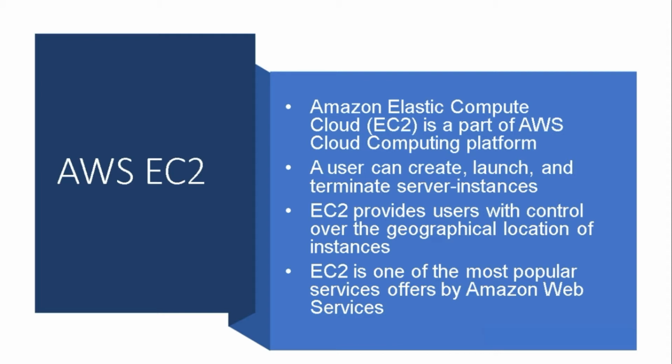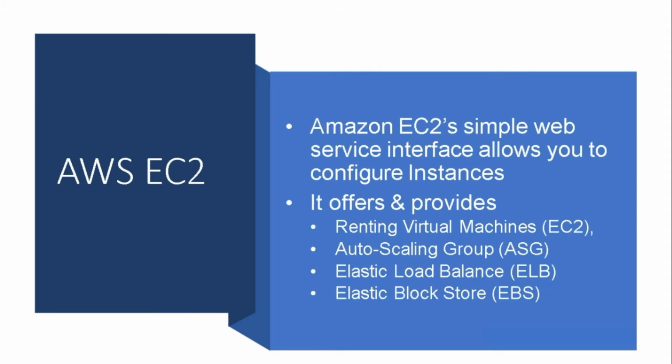It comes as infrastructure as a service. Amazon EC2's simple web service interface allows you to obtain and configure capacity with minimal friction. It offers the broadest and deepest compute platforms with choice of processor, storage, networking, and operating system. It provides renting of virtual machines, auto scaling groups, and elastic load balancing, which is used for distributing load across the machines, and Elastic Block Store, that is EBS, which provides storing data on virtual drives.